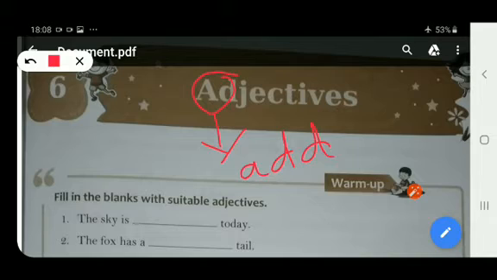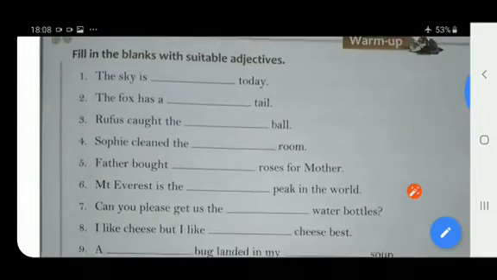So they talk about the noun and pronoun in a more explanatory way, right? Now there is a warm-up exercise here which we will do after completing the chapter.